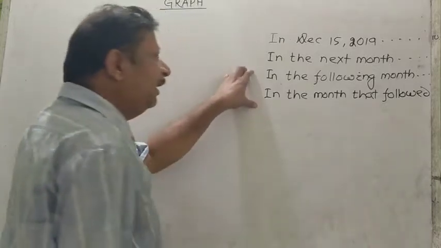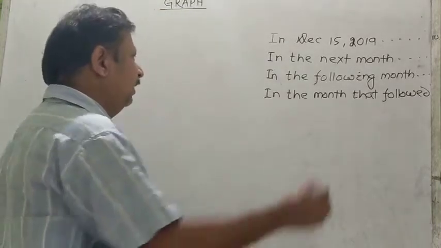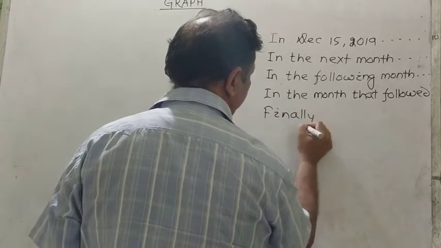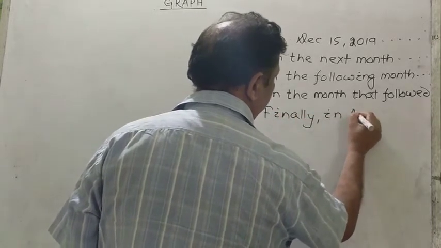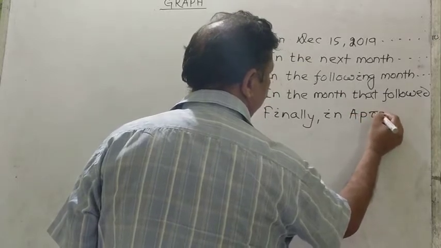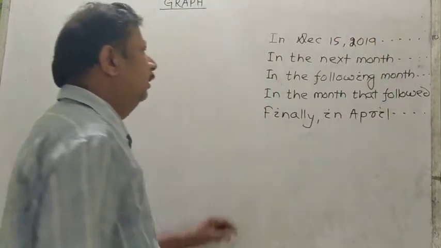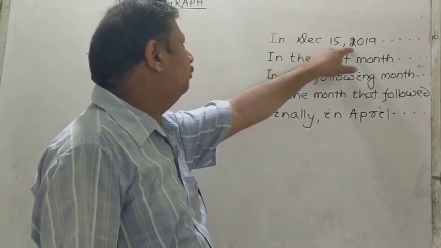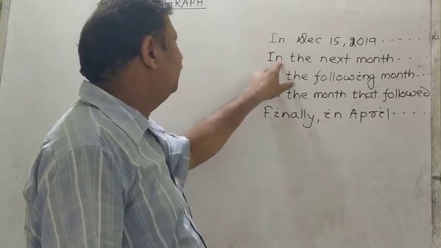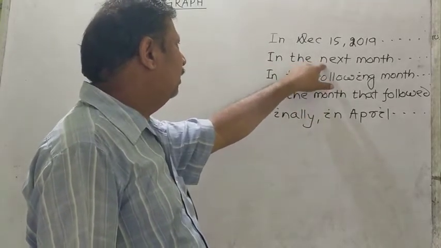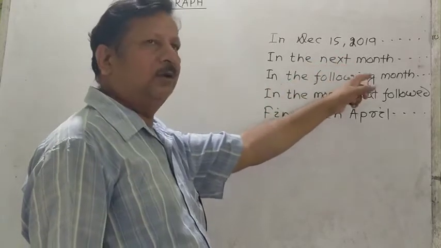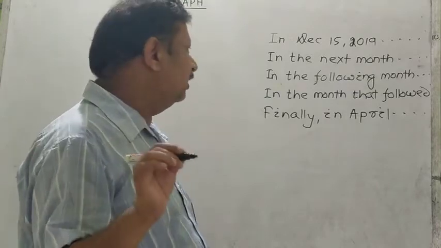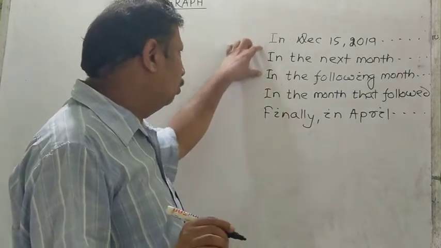See, the variety is maintained here, and for the final, that is for April, we may finally write in April. Even when we begin the sentence with December 15, 2019, in the next sentence we may write in the next month, in January 2020, later or at the end of the sentence, so that again another variety can be maintained. So you can see here, I shall write you a paragraph, but make notes of all these things so that you can begin.